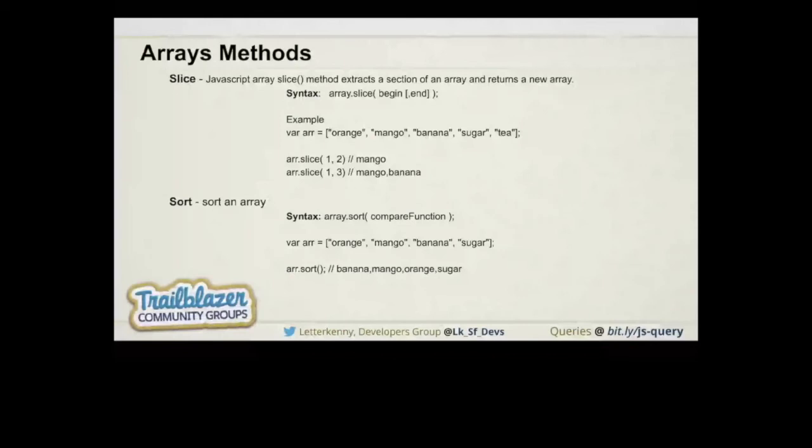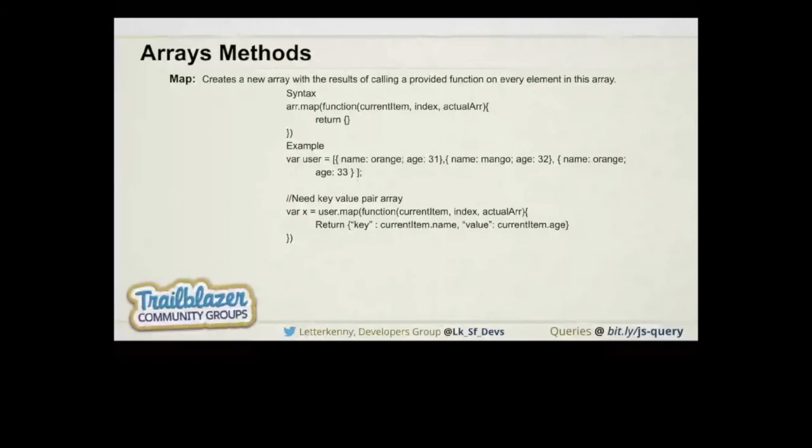Now we have a method called map. So what is map doing? Map is creating a copy, or it will return a new array that has the same length as the original array, and it will return whatever value we want to return from the array.